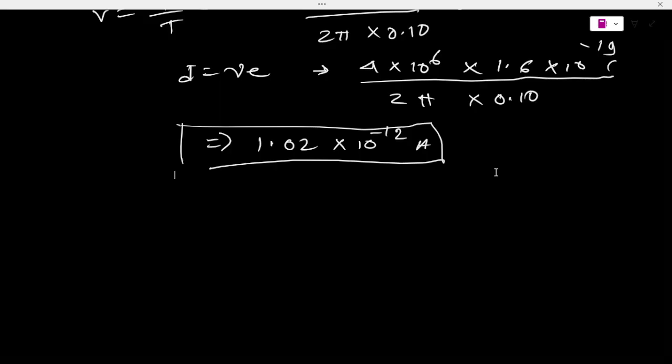Now the next topic: how do we maintain a steady current in a circuit? Steady current means how you maintain a steady current. For a steady current, the flow of current is analogous to the flow of water in a pipe, just like that.